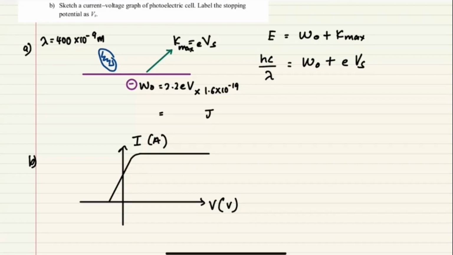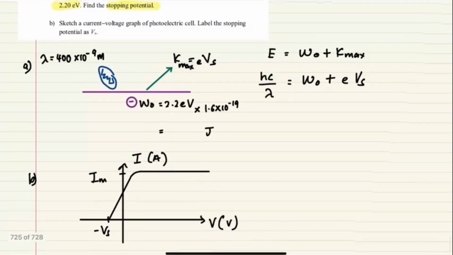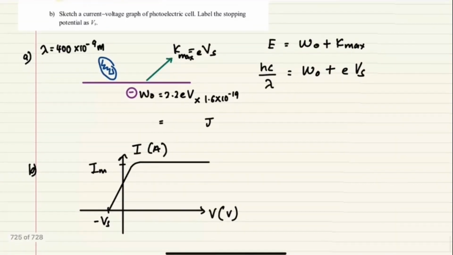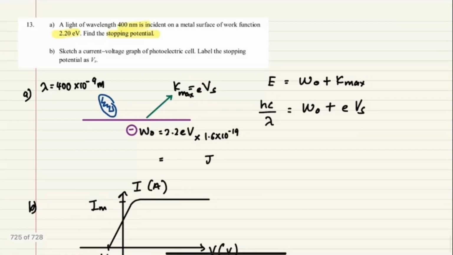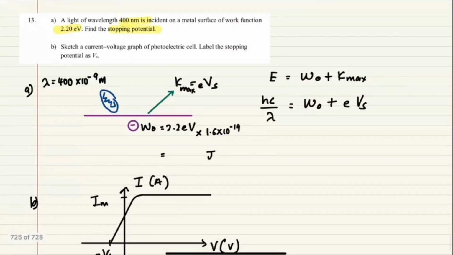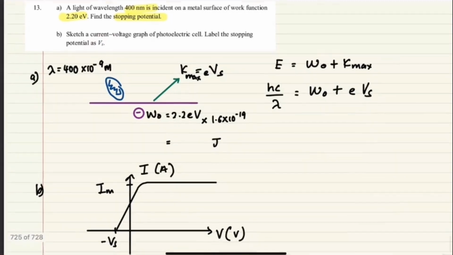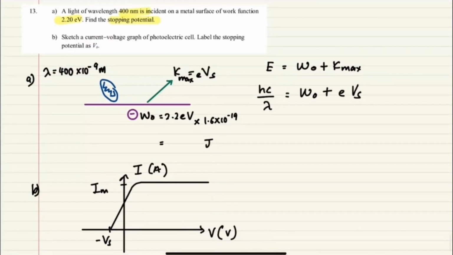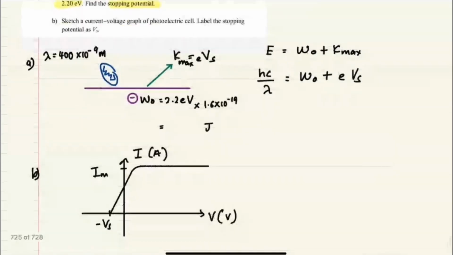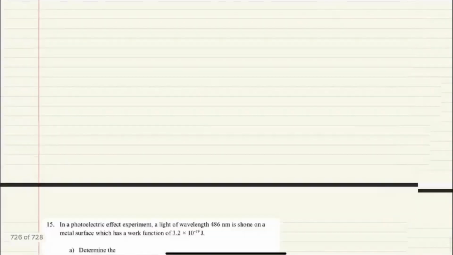Right. So this one will be your I maximum, saturated current. Yang bawah ni adalah Vs. Okay. So they actually ask you to label Vs. Kalau soalan tu related dengan sebelum ni, kamu cari Vs tadi, kamu masukkan dalam ni lah. Tapi ni soalan macam lain je. Saya biar je lah di dalam bentuk Vs, sebab dia sudah label Vs. Okay, ada soalan tak? 13 tu. Tak ada sir. Okay. 14 kamu dapat.